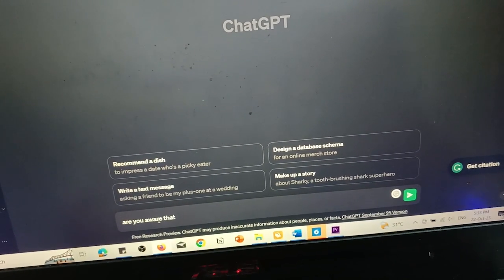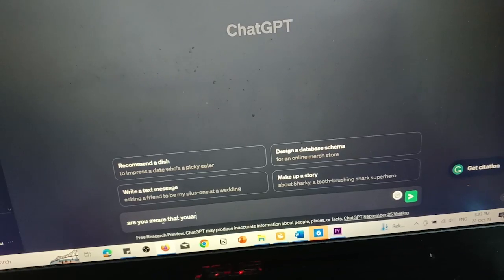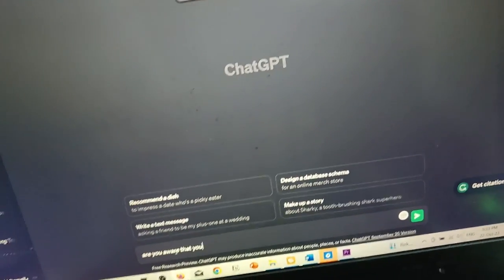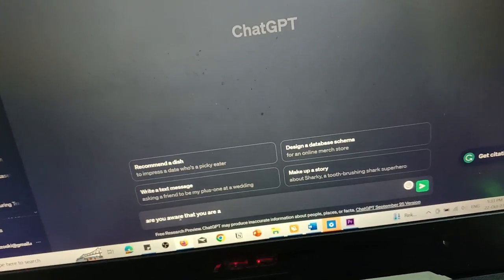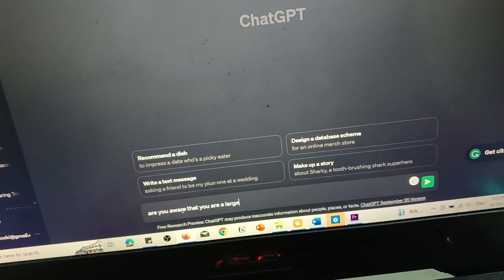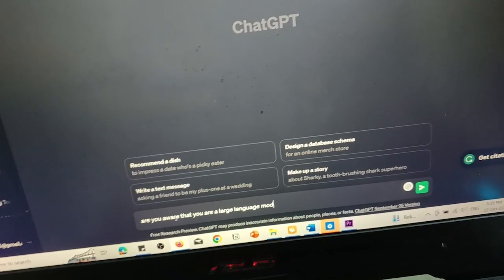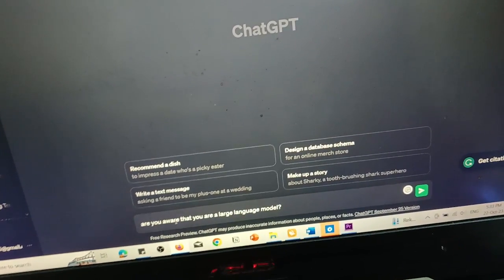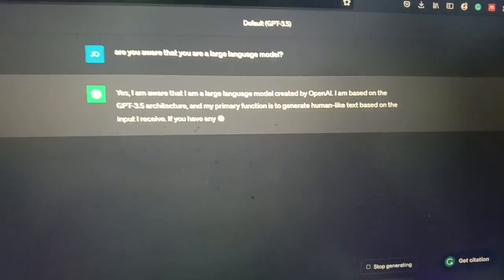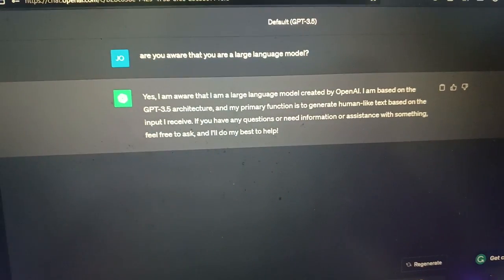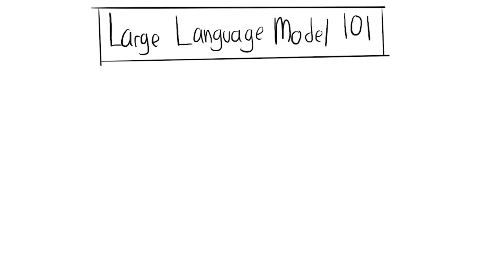Large language model, or LLM for short, is a form of artificial intelligence that is designed to understand and generate human language. These models are trained on vast amount of text data and perform natural language processing tasks based on the data which we provided. ChatGPT is one of the examples of large language model which we use to help our everyday tasks. Here is how it works.